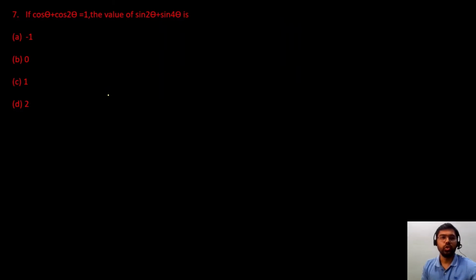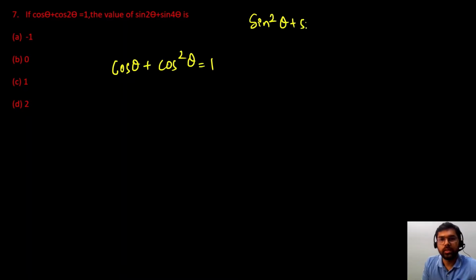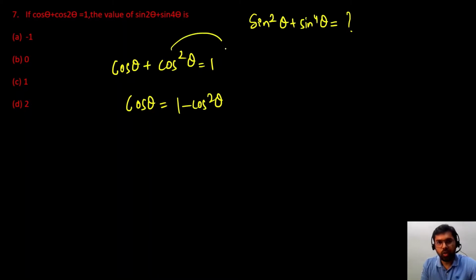Okay, next question. It is written as cos theta plus cos square theta equals 1, and we have to find out the value of sin square theta plus sin to the power 4 theta. So we have to find the value of this given expression. Let us take the help of this. So I can write cos theta is equal to 1 minus cos square theta. Cos square theta I have taken to the right hand side, so it became 1 minus cos square theta. Now we know the first identity, sin square theta plus cos square theta is 1. So using this identity I can write cos theta is equal to sin square theta.